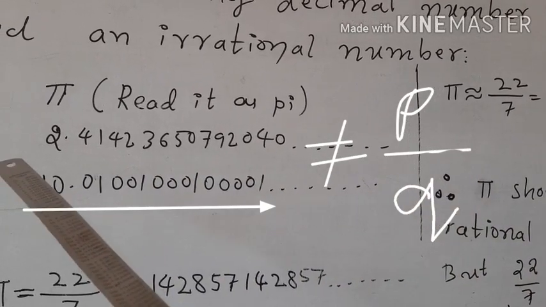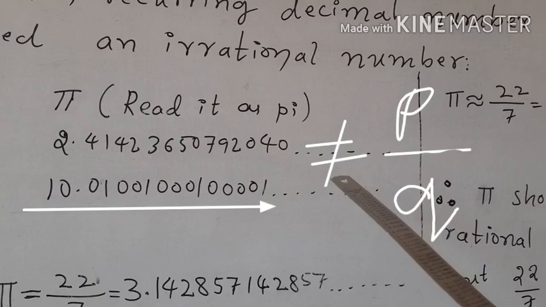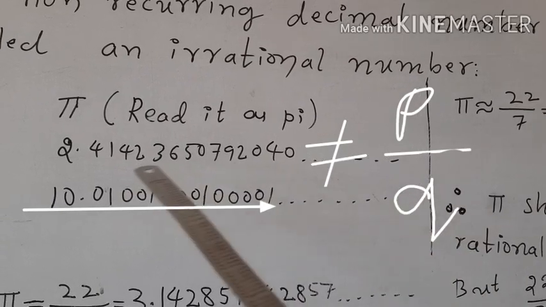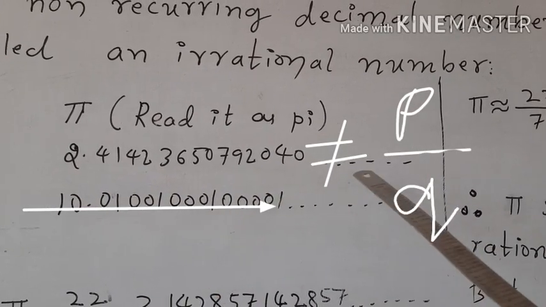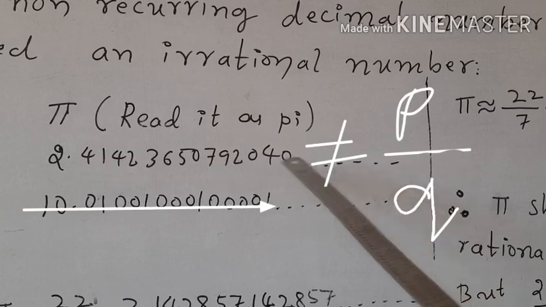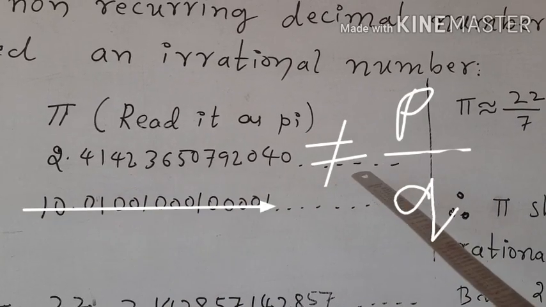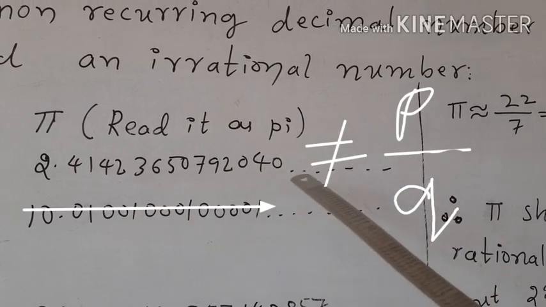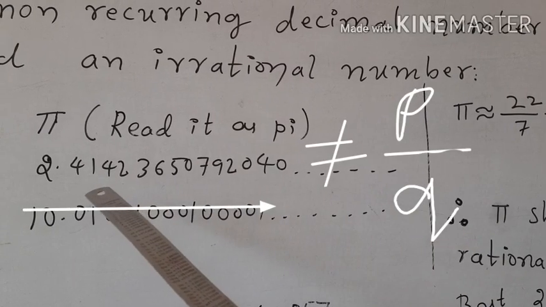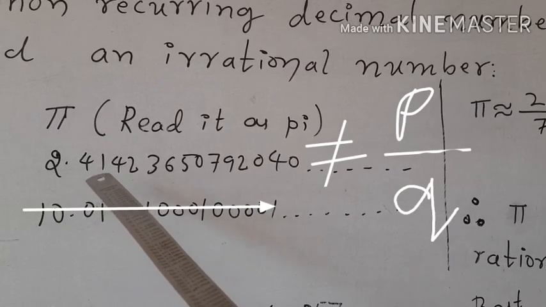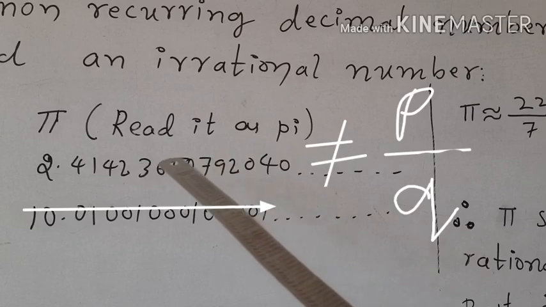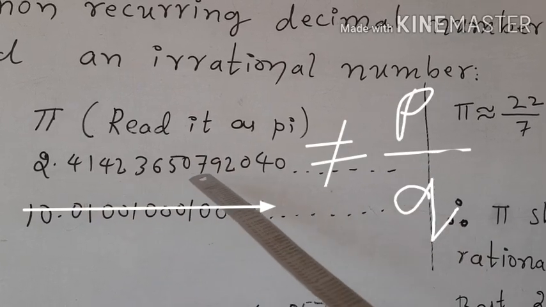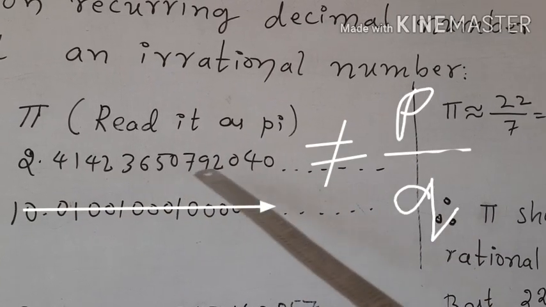Okay? This is an example of an irrational number. Why? Because it is a decimal number. What type of decimal number? It is not ending. That is why it is a non-terminating decimal. And here either a digit or a group of digits or a block of digits is not repeating or recurring.